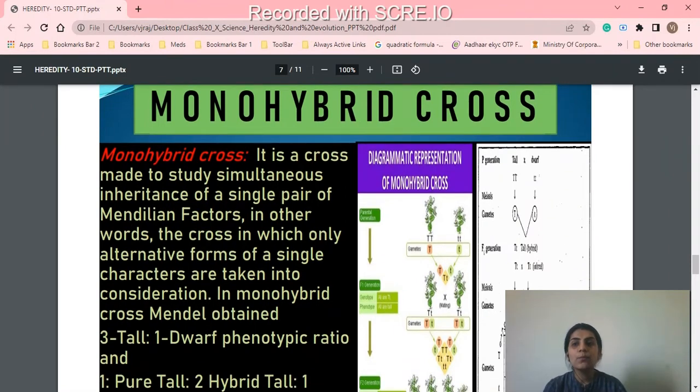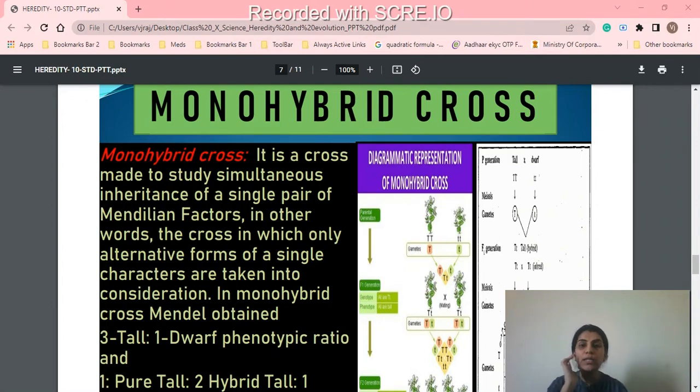Okay, next is monohybrid cross. Because he took a garden pea and did an experiment on the garden pea, what is a monohybrid cross? Mono means one. One character he crossed. Hybrid means a cross between two different organisms, right? A monohybrid cross is a cross made to study the inheritance of a single pair of Mendelian factors. In other words, you can say it is the cross in which only one alternative form of a single character is taken into consideration. Mono means one, as I told you, and hybrid means crossing the two.